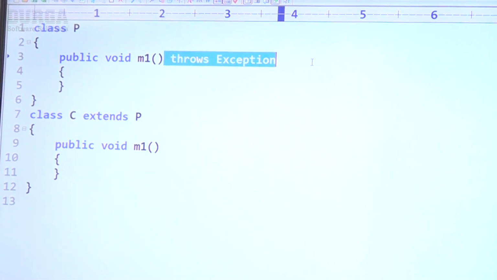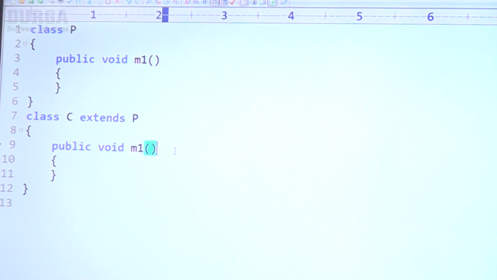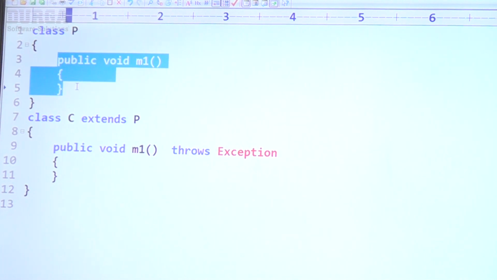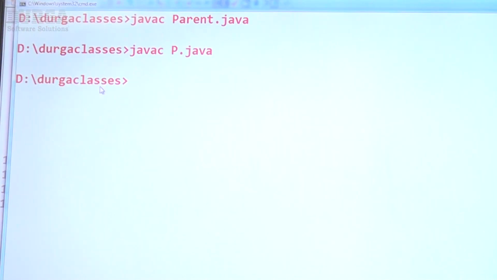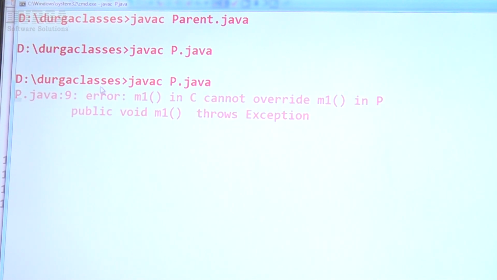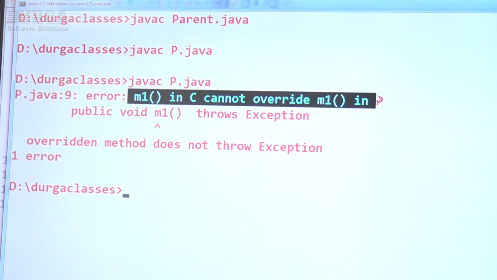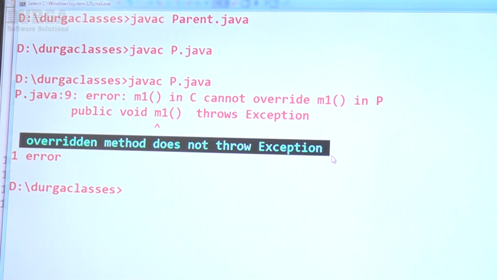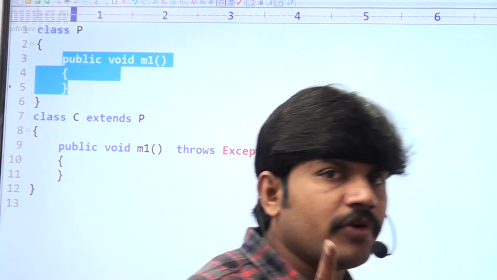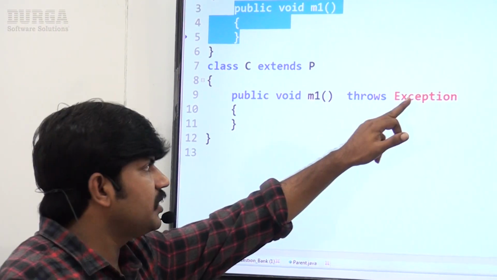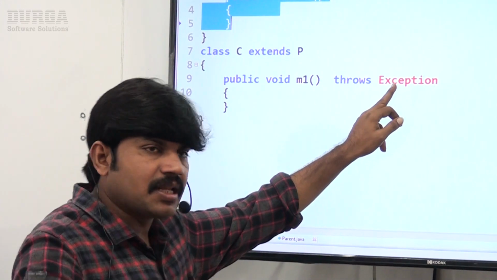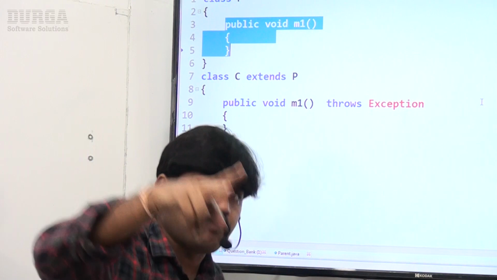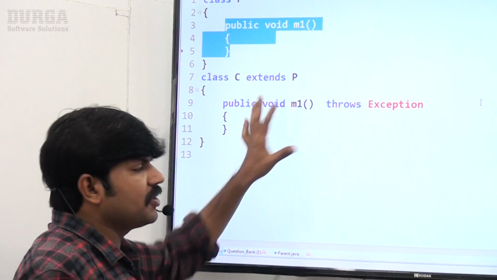Suppose the child class method throws a checked exception, but the parent class method doesn't throw that checked exception, have you observed, right? Immediately we are going to get an error: M1 in C cannot override M1 in P. Overridden method does not throw exception like this, right? So if a child class method throws any checked exception, compulsory the parent class method should throw the same checked exception or its parent.